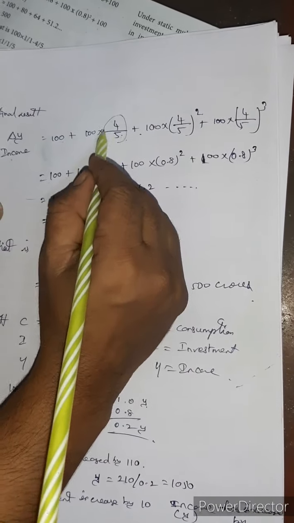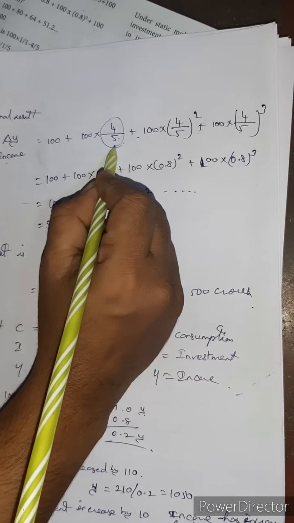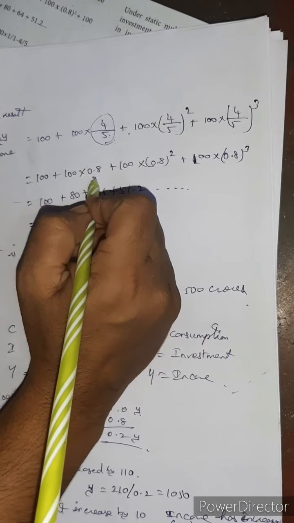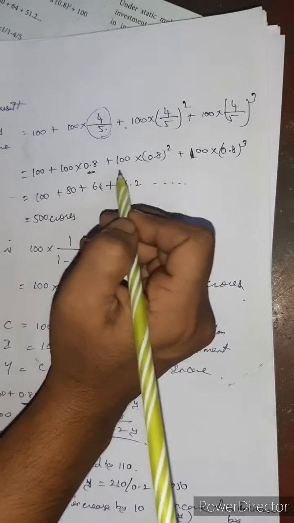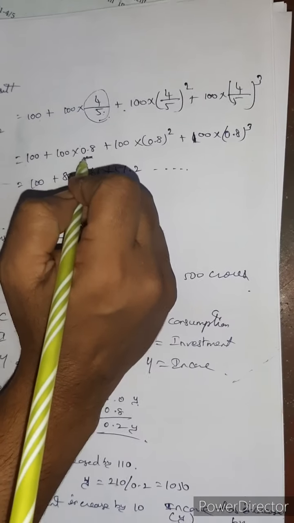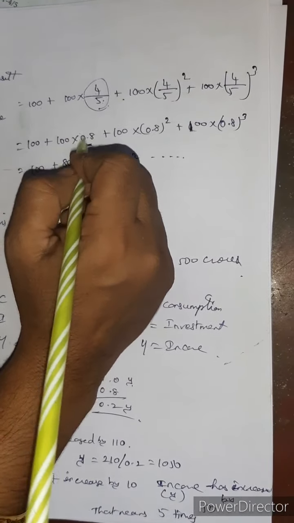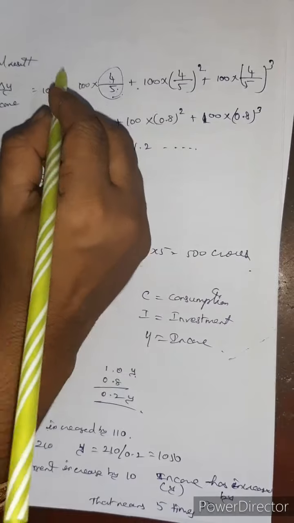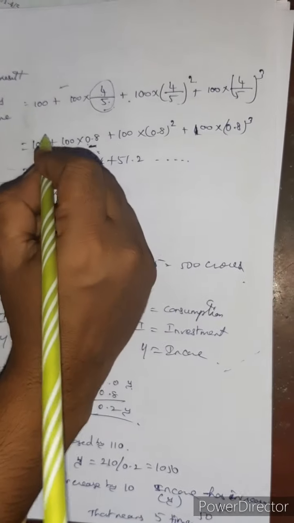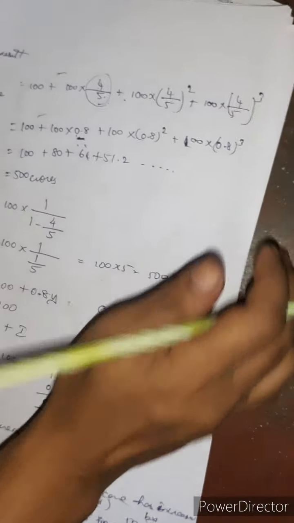I wrote 4 by 5 in the fractional manner; in the decimal manner we write it as 0.8. Both are the same, you may take either one.